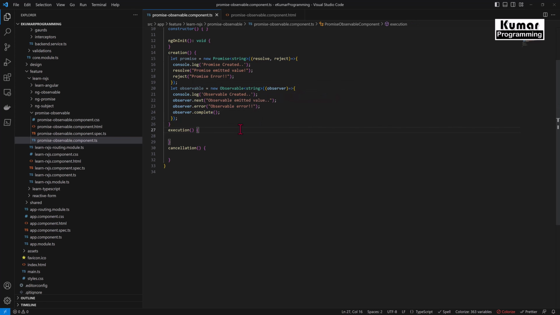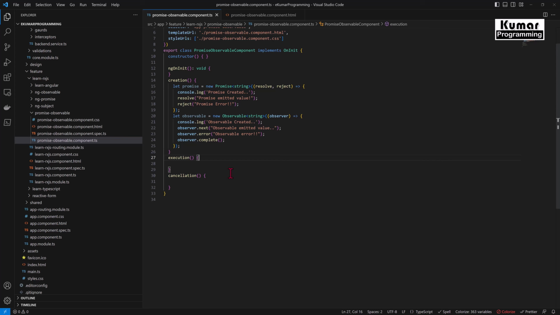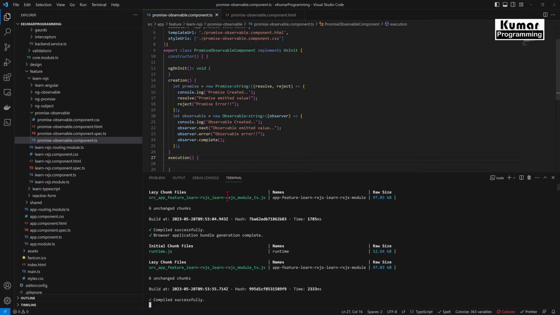Okay, so now we have implemented the callback functions for promise and observable. Promise has resolve and reject, and observable has next, error and complete callback functions. Okay, now let me format the code. In order to format, we have to use Control K F. Now let me run this application. So this is already running.